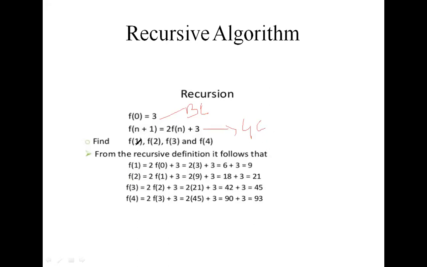When the n value is 1, you substitute here and get the value 9, then for 2 and 3 and so on. So to write any recursive algorithm, you must choose the base case and the general case. Okay, clear. Now we move to our programming languages for recursive algorithm.